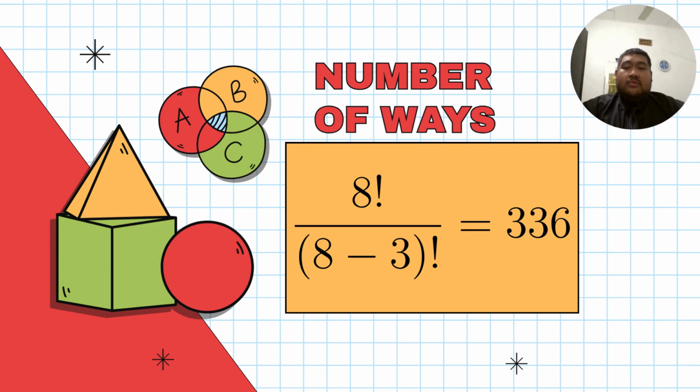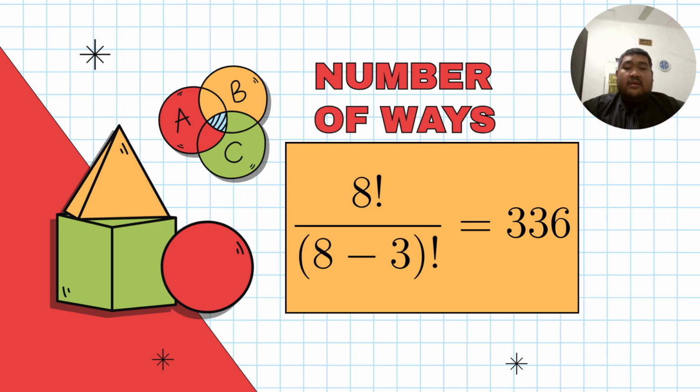In our scenario, we have 8 students, that is our n, and there are 3 roles, captain, vice captain, and treasurer, so that will become our r.